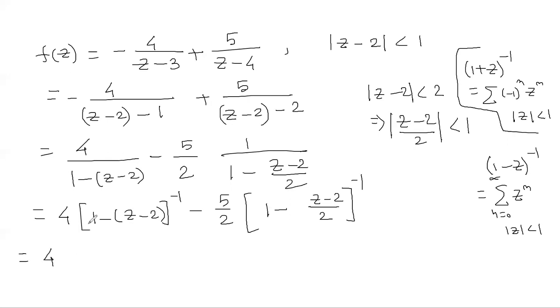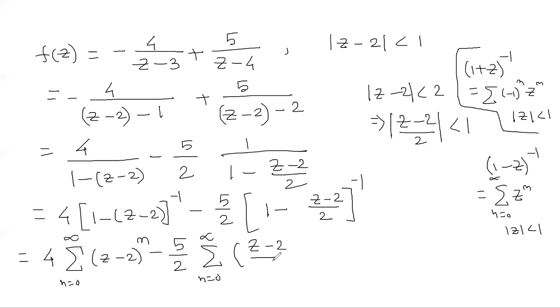Here this is my u: (1 minus u) power minus 1 is valid for |u| less than 1. So it is the sum from 0 to infinity. Here we have a negative sign, and here also a negative power, so we use this formula: the sum of (z minus 2) power n, and after that 5 by 2 times the sum from 0 to infinity of ((z minus 2) by 2) power n. If you simplify, we get a Taylor's expansion.